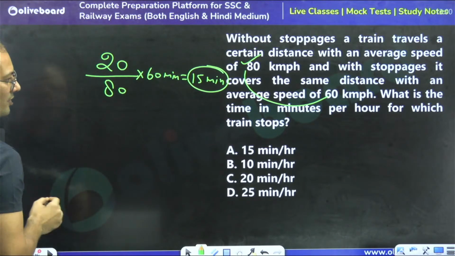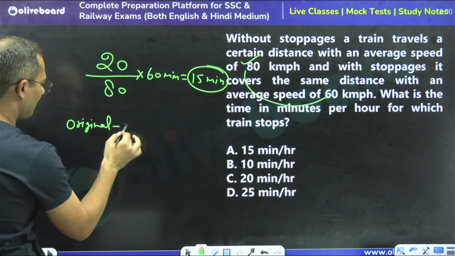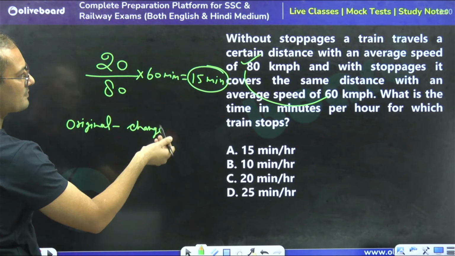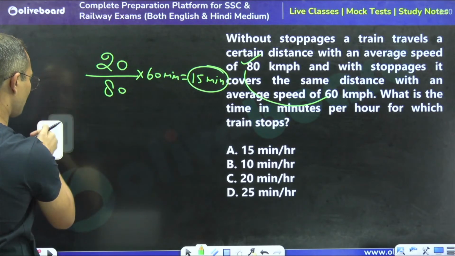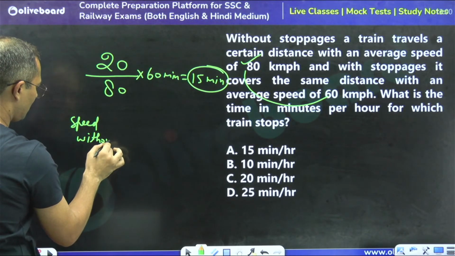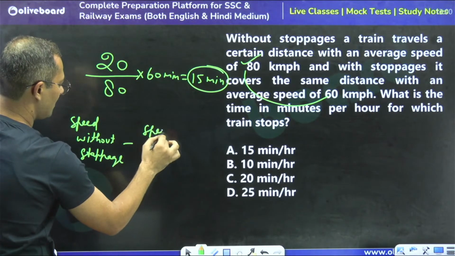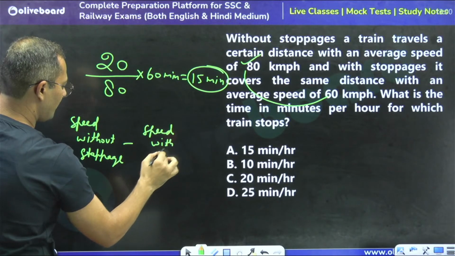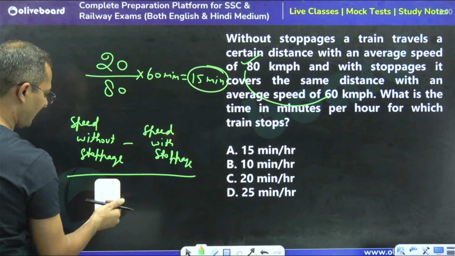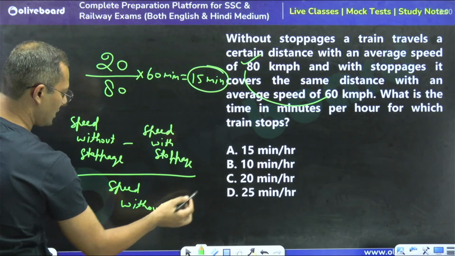So directly, what is the formula? Original minus change, or we can say speed without stoppage minus speed with stoppage, divided by speed without stoppage, into 60.